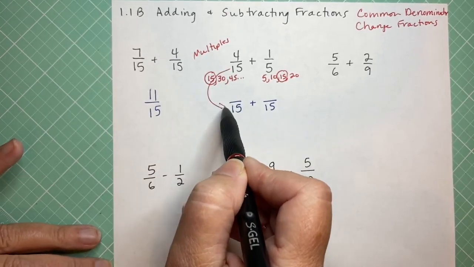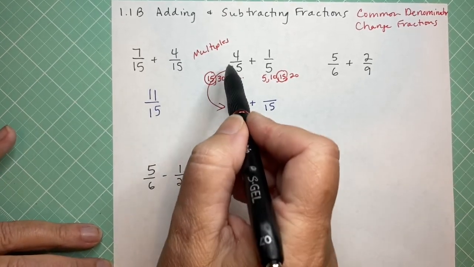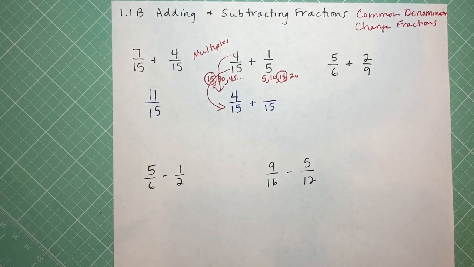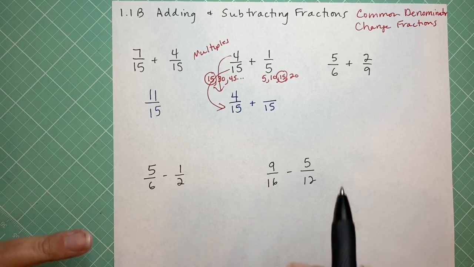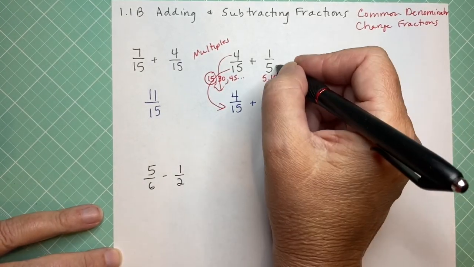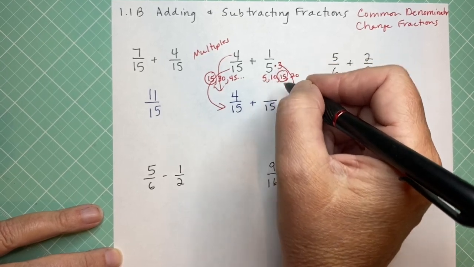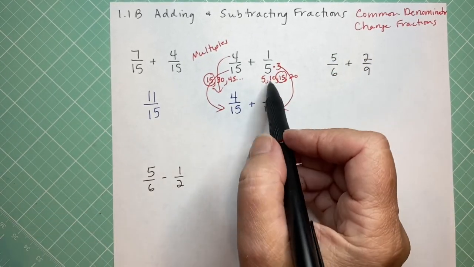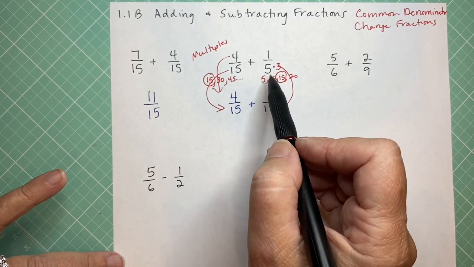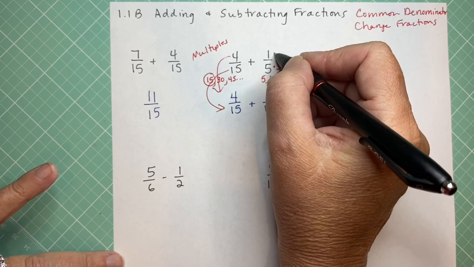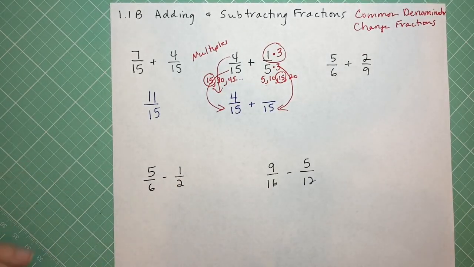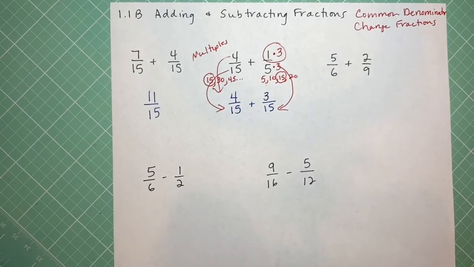Okay, so now to change the fractions. You're comparing 15 to 15. That did not change. Therefore, the top doesn't change. This 4 just comes down. But when I look at this other one, to get from 5 to 15, do you see I would need to multiply by 3 because 5 times 3 is 15. Or if you wrote your multiples, do you see that's the third multiple. So if I have to multiply the bottom by 3, I also have to do the top by 3. So I have to say 1 times 3 is 3.